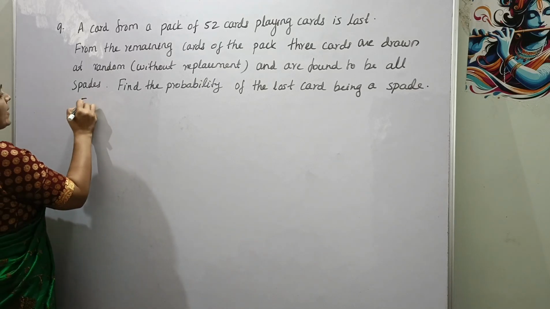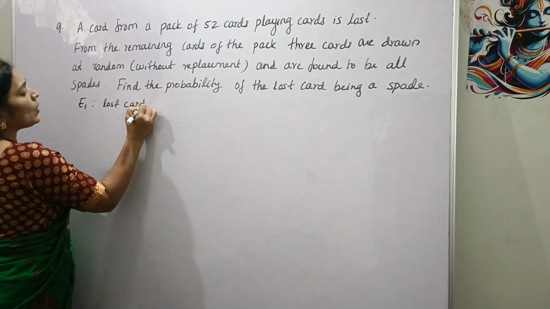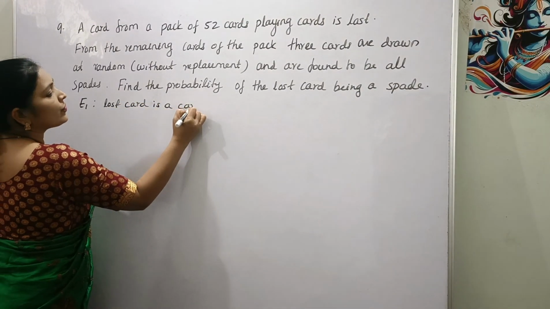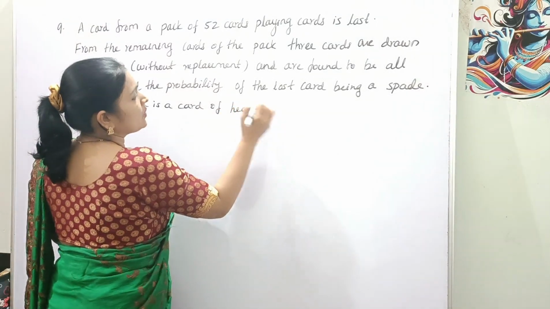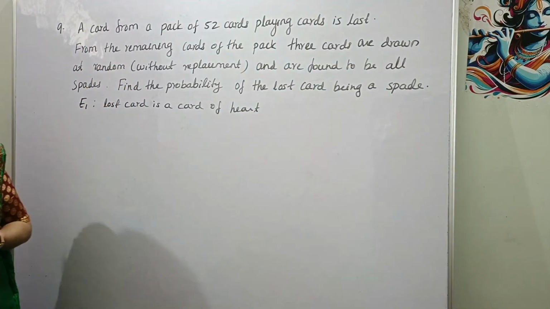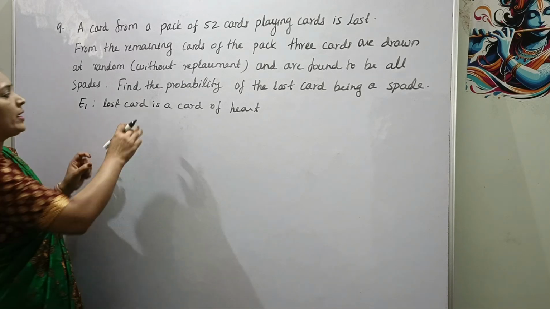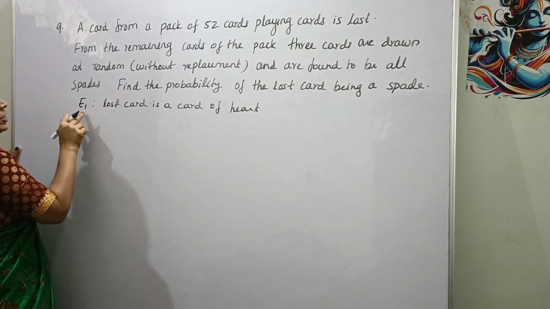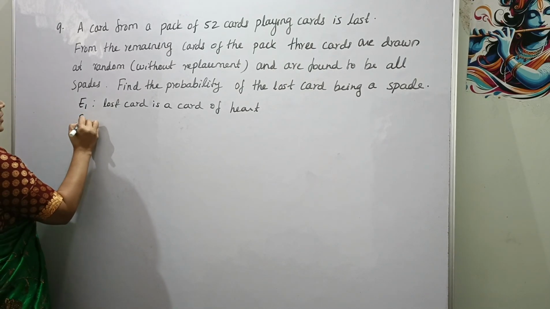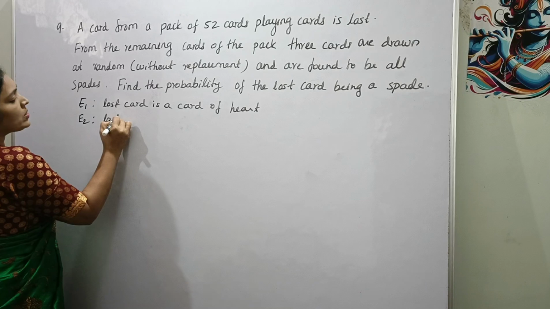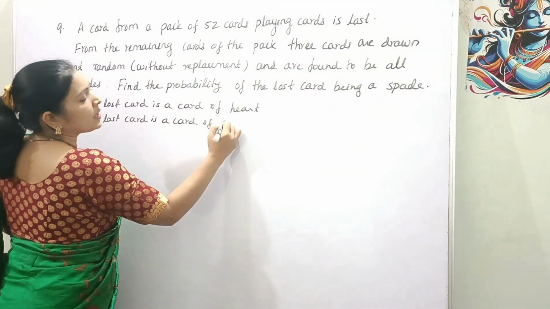So here let E1 be the event lost card is a card of heart. Okay, there are 4 groups of cards, right? Heart, spade, club and diamond, right? So here first of all, let E1 be the event lost card is a card of heart. And E2 be the event lost card is a card of club.